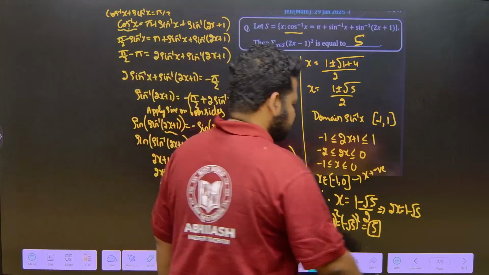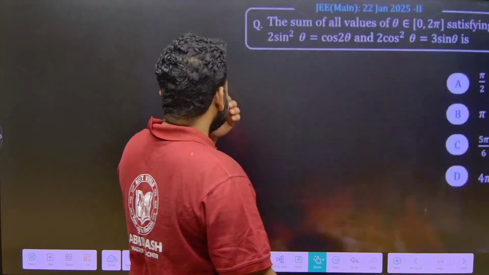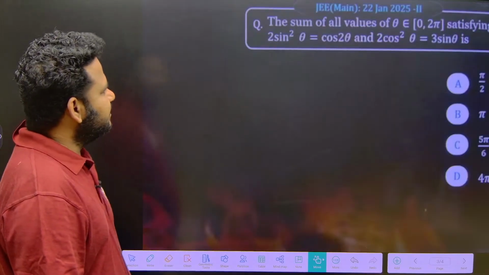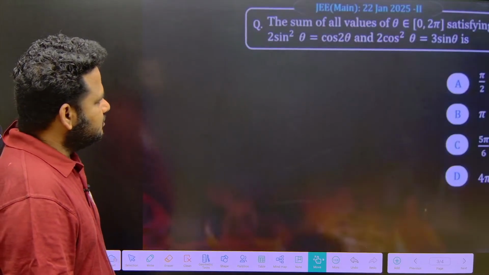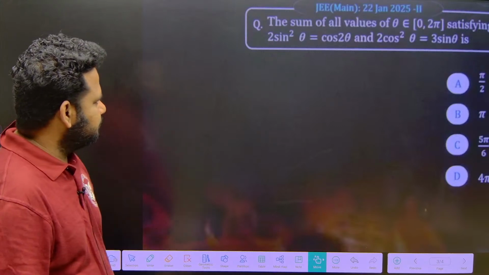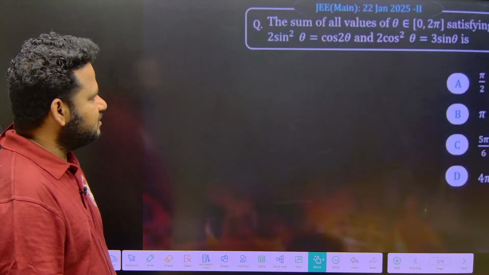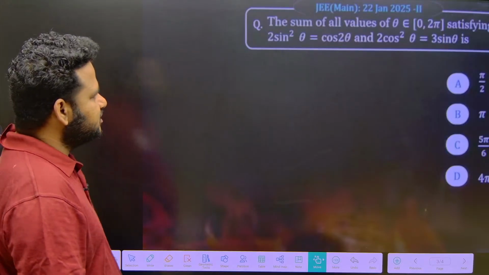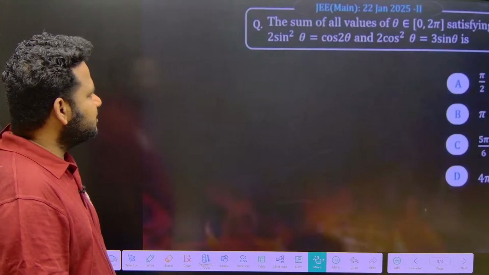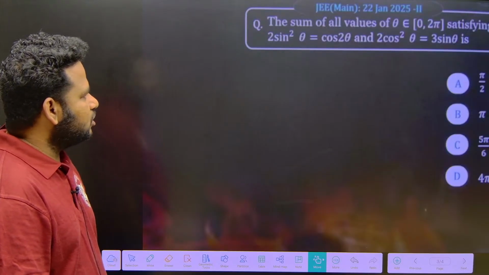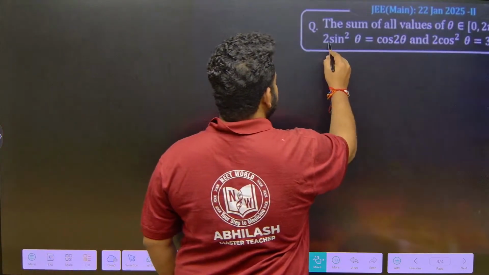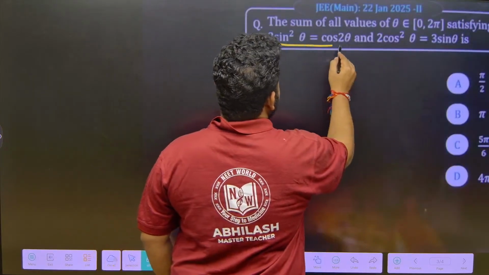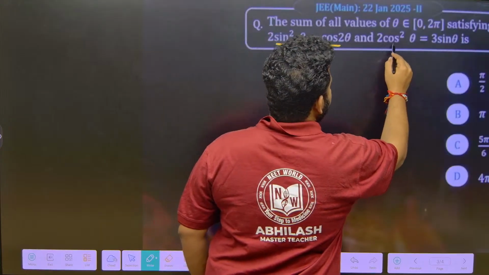So let us start with the next question, friends. Look at this. This is also a fairly simple question. Okay, so 22nd Jan 2025, this is the second shift question. So the sum of all the values of theta, where theta belongs to 0 to 2 pi, that is 0 to 360 degree, satisfying 2 sin square theta is equal to cos 2 theta, and 2 cos square theta is equal to 3 sin theta. Let me write it.